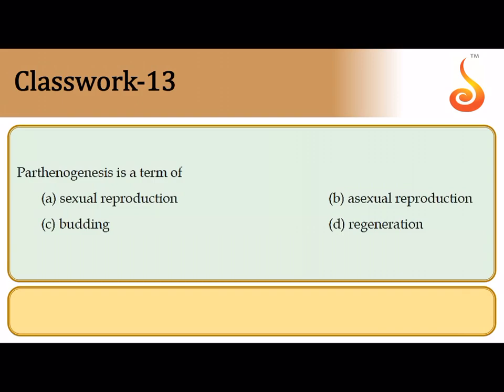The 13th question says parthenogenesis is a term for. Now, parthenogenesis is actually a term of asexual reproduction. Why do we call it asexual reproduction? Because even though it may involve gametes, there is no fusion of gametes, there is no zygote formation, there are no two parents involved over here. It is uniparental. So, parthenogenesis is a term that is used for asexual reproduction. I hope you know the meaning of parthenogenesis, where the egg develops into an embryo without fusion with the sperm, without the process of fertilization.